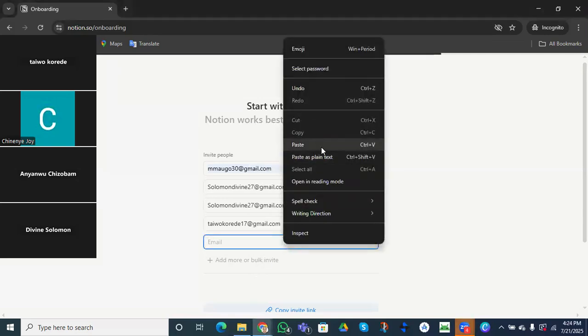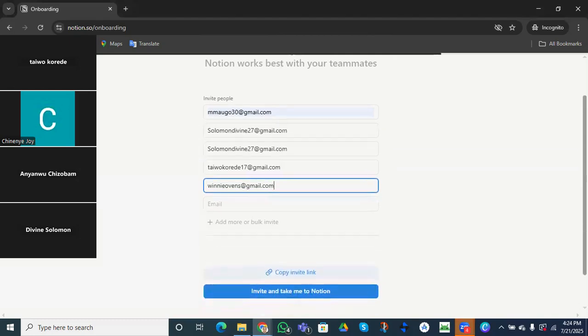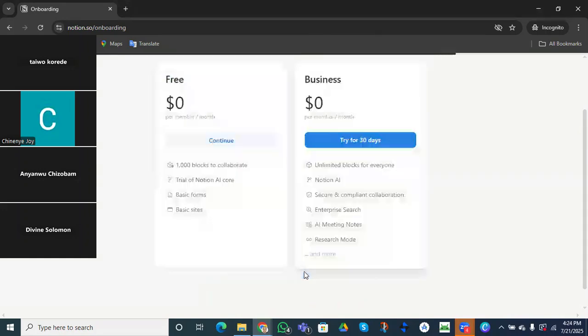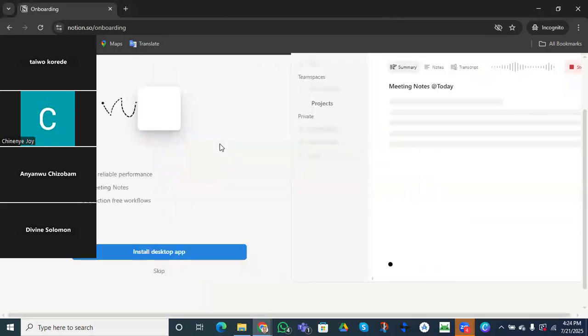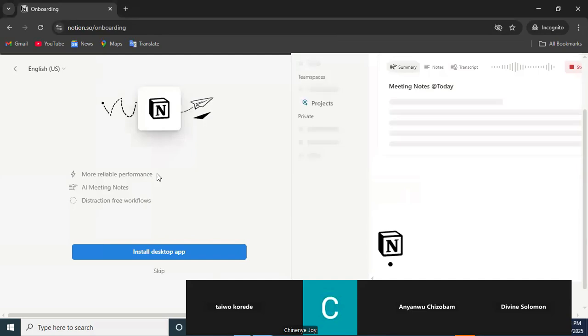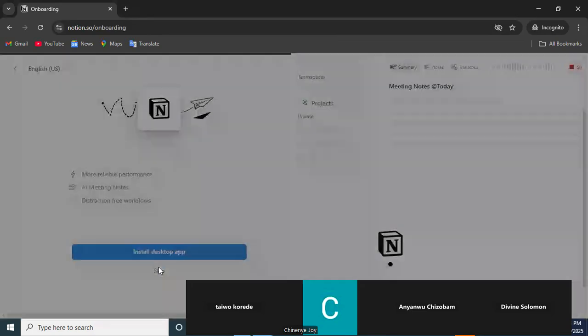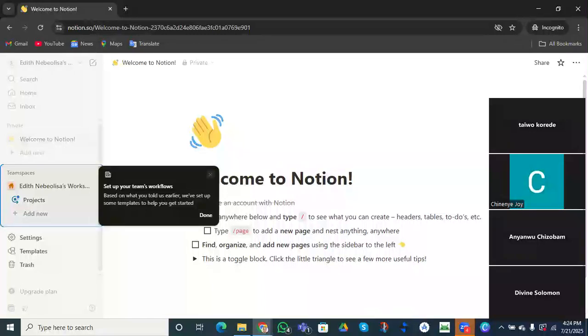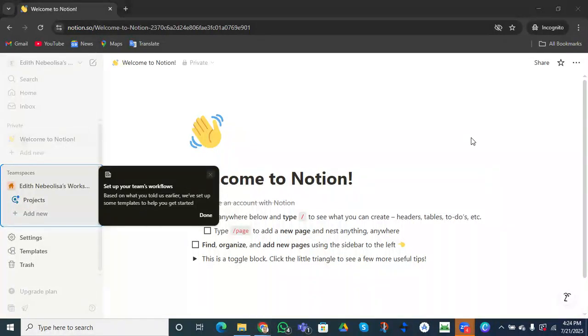So let's just move on with this. Now I'm inviting my teammates, the people I want to work with me in my Notion. Of course, we are going to continue because we are trying our free version. It's asking me if I want to install the Notion desktop app. No, I just want to skip it for now. Boom, and this is where we are. It says welcome.